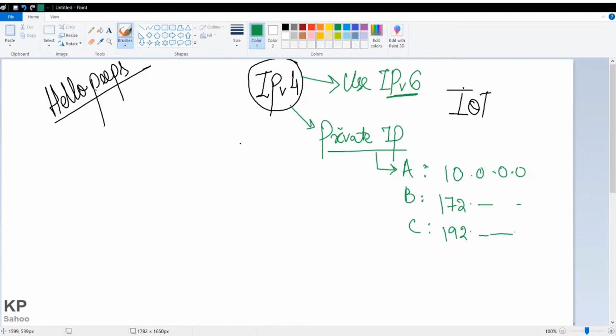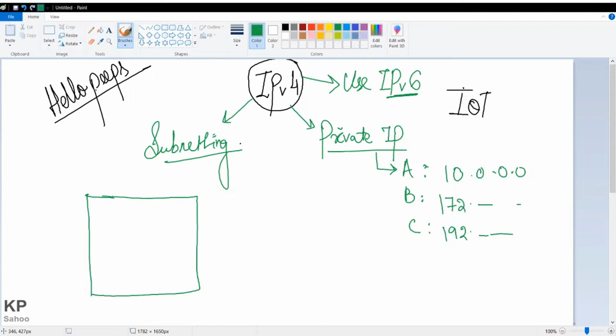Another way to save IPv4 is called subnetting. So by subnetting we can also save some IPv4. What is the meaning of subnetting? Suppose this is one of my networks, I am writing N/W. Logically I will be dividing this network into some smaller divisions.